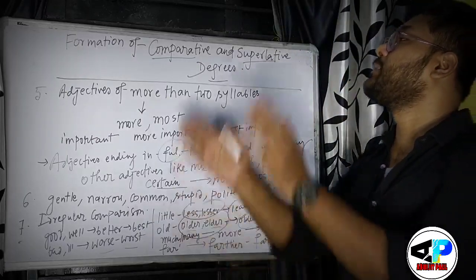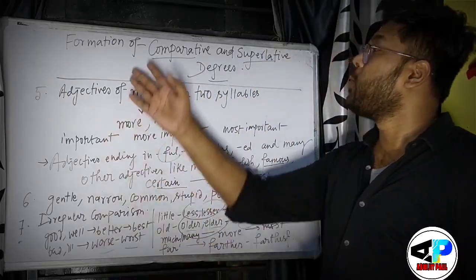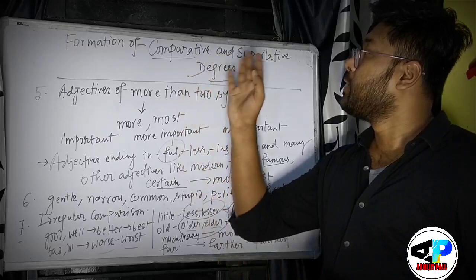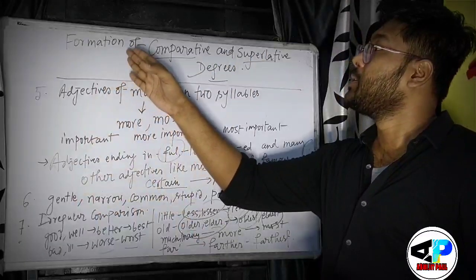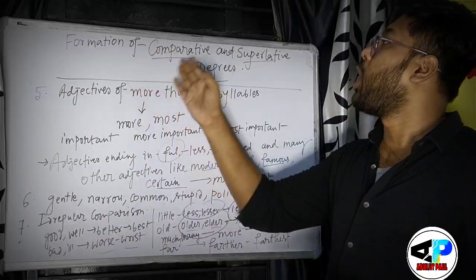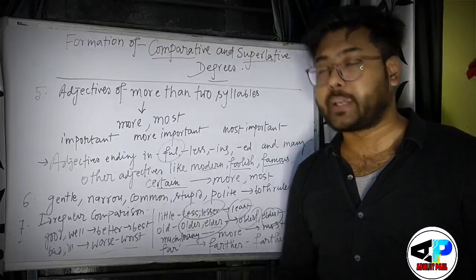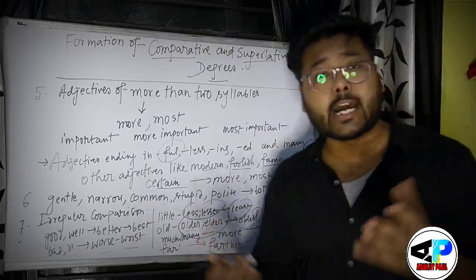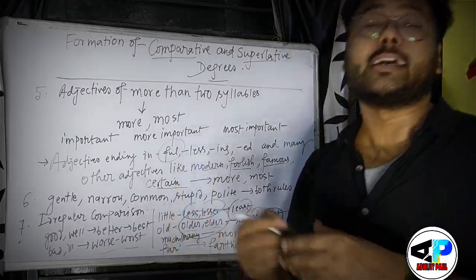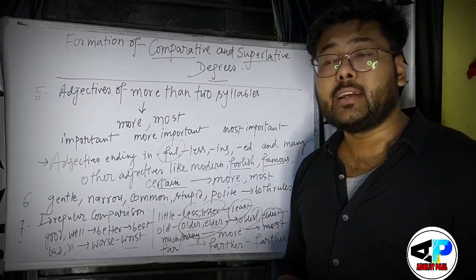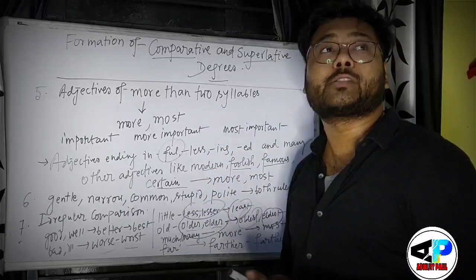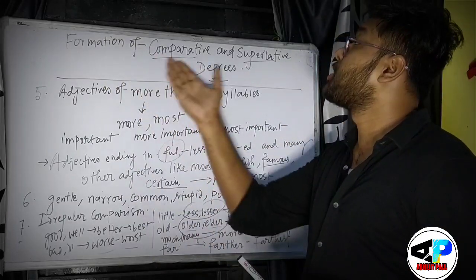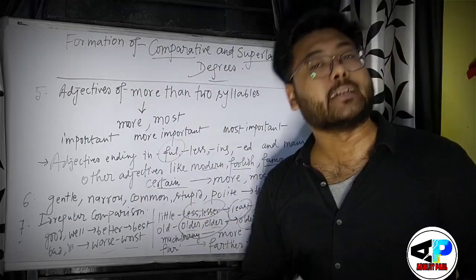Okay, students, this is the second last introductory lecture on adjectives. We have understood their definition, their kinds, their usage, how to form adjectives, and this one is the formation of comparative and superlative degrees.